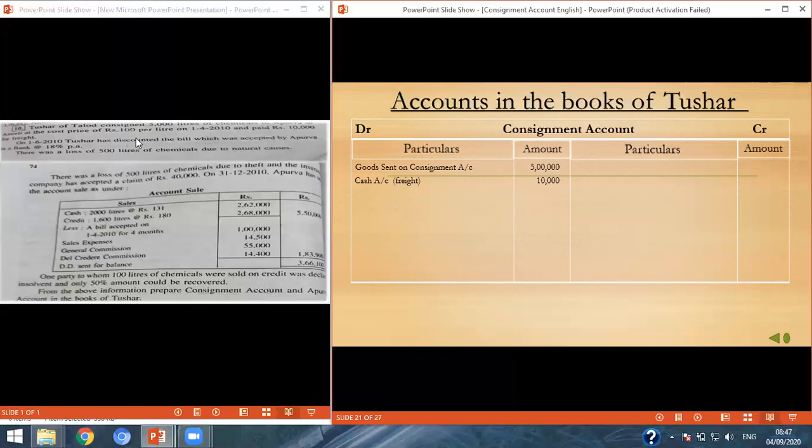Then he has discounted the bill. Now the bill is of 1 lakh rupees and the interest rate is 18%. So we have to calculate 1,00,000 into 18% into 2 by 12, because of 2 months interest. So we will get the discount of 3,000 rupees. So bills receivable account, discount 3,000 rupees.